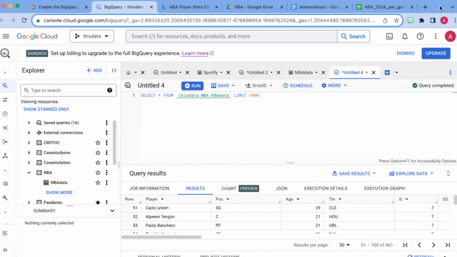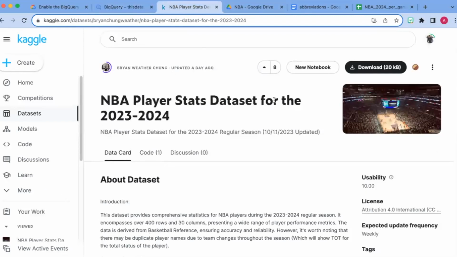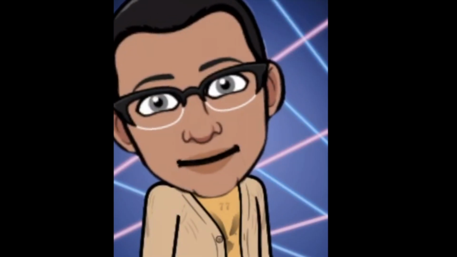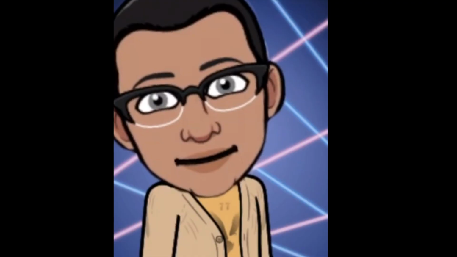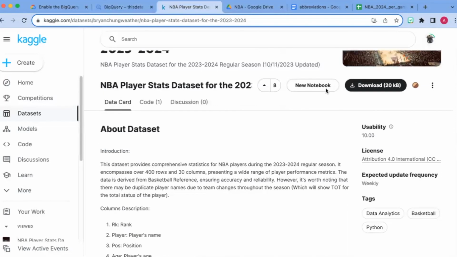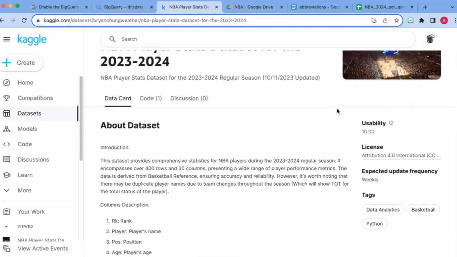And for starters, what I like to do when I first start off making a dashboard, I have to decide what I'm going to do about it. Okay, so I ended up just recently finding a data set on NBA players for the 2023-2024 regular season. And what that usually means is it was probably the stats from the latest season, so last season. And it has all those in there. It's not something that people have accumulated this season so far. It would be a lot worse based on what I've seen.